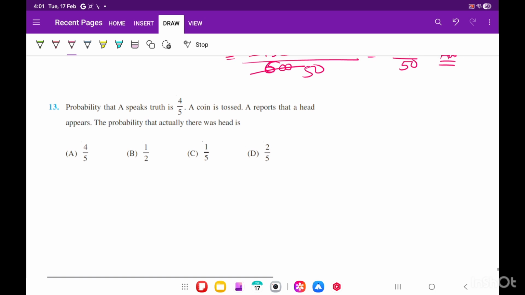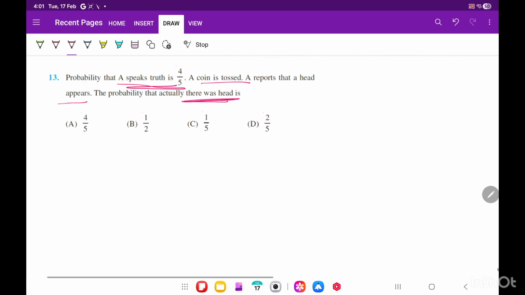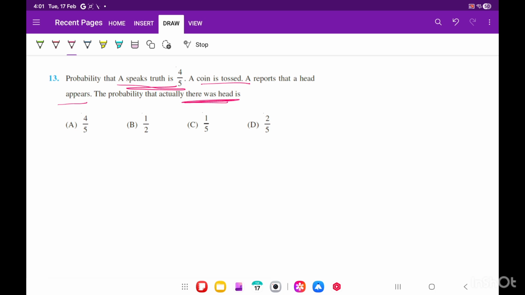Let's do Question number 30. Small question. Probability that A speaks truth is 4 by 5. If a coin is tossed and he reports that a head appears, find the probability that there is actually head. This is a very easy question, but let's try it. So A speaks. Correct.